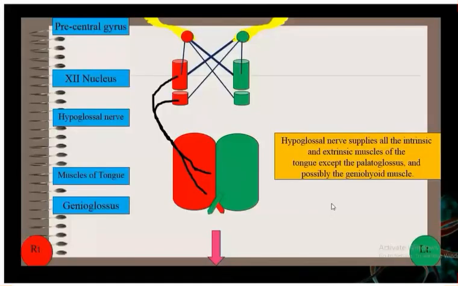The next one is the most important part of the hypoglossal nerve. Why I'm showing you this diagram is to see the innervation of the nucleus and the muscle. This is the corticonuclear fiber. This one is the nucleus, the hypoglossal nucleus. Sorry, this one is the cortical part of the brain. This is the precentral gyrus. This one is the right hypoglossal nucleus, and the left hypoglossal nucleus. And this one is the muscle of the tongue. Those are known as corticonuclear fibers.